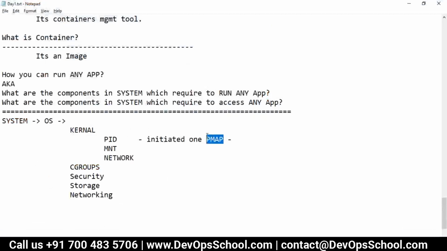Initiate a pmap. Now what is a pmap? You must be knowing about this, but what is a mnt? So mnt will initialize one pmap, initialize one mount, and initialize one network. I'll explain you everything. Just give me a few seconds.